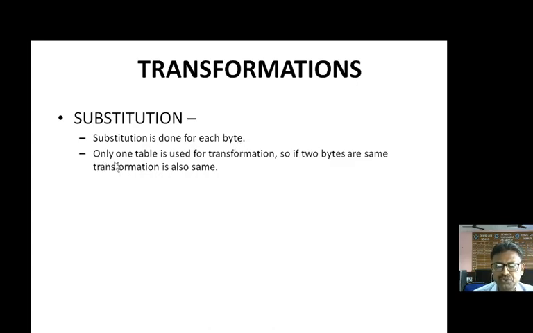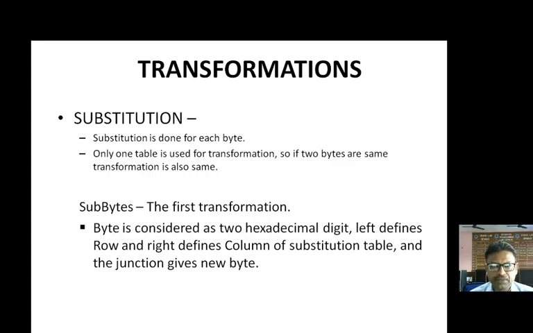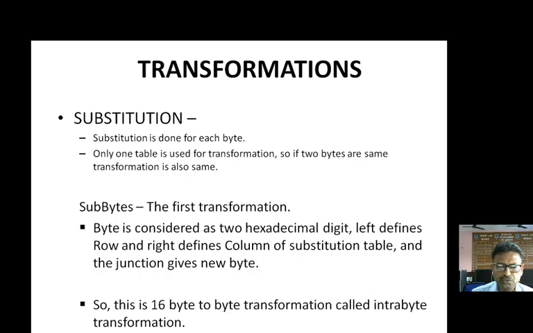And for doing the substitution, we use a table. For doing that transformation, we use only one table. So if 2 bytes are the same, the transformation will also be the same, because for every kind of transformation we are using one and only one table. So if two input bytes are the same, the output will also be the same. Subbyte, as I told you, is the first transformation, and bytes are considered as 2 hexadecimal digits. The left digit defines the row, and the right digit defines the column of the substitution table, and the junction of the row and the column gives the new byte.